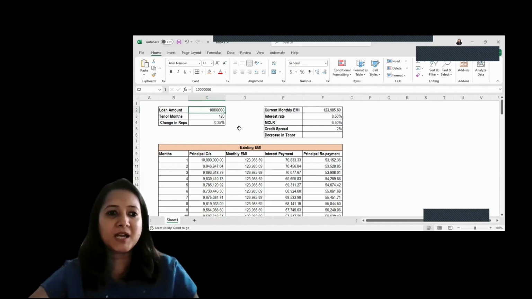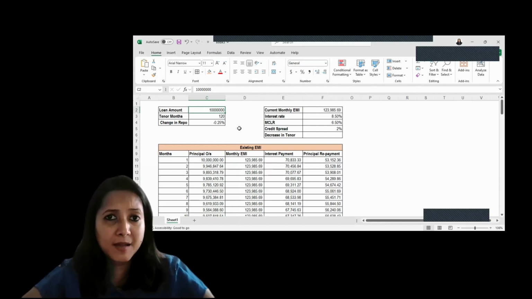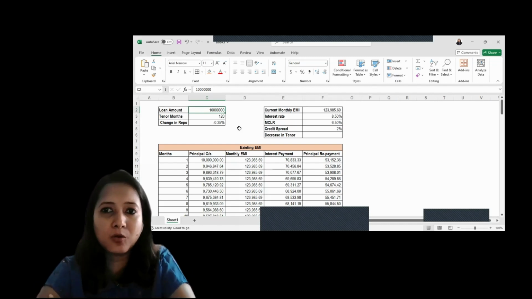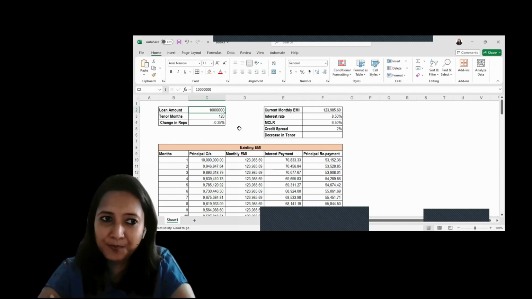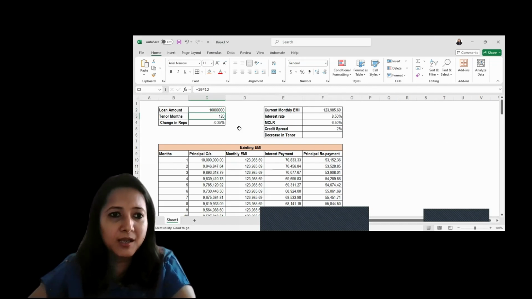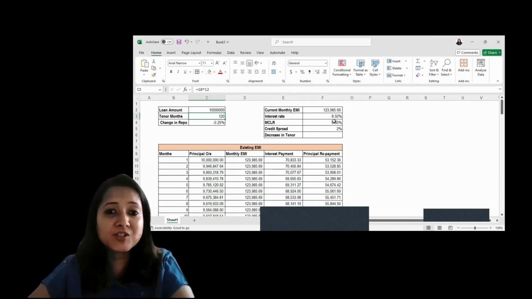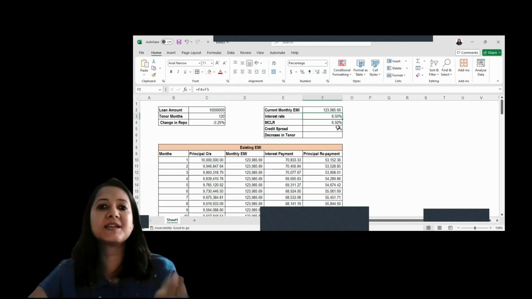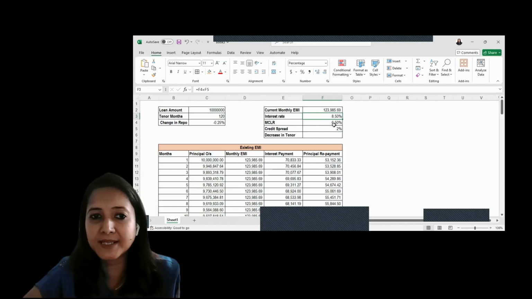So if you see, I have taken here an example of a loan amount of 1 crore. Let's say you have taken a home loan for 1 crore, for 10 years, and the existing interest rate is 8.5%.